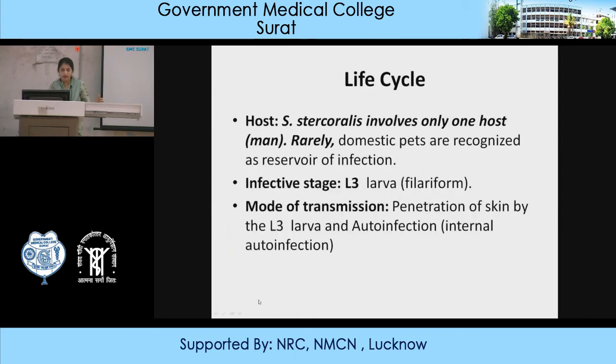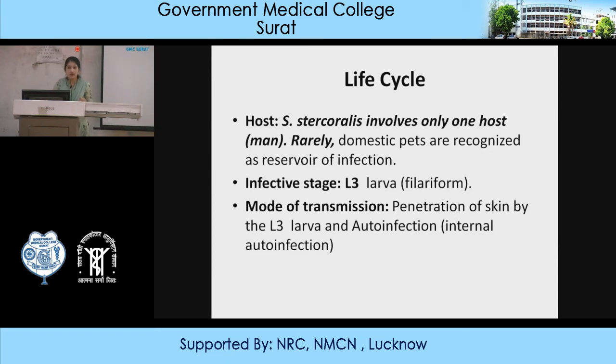The life cycle of Strongyloides stercoralis involves only one host. Only man is sufficient for the repetition of the life cycle, because auto-infection also takes place. Domestic pets are also recognized as a reservoir of infection, but it does not produce any infection in animals. The infective stage is the L3 larva, the filariform larva, which enters our body through penetration of the skin.